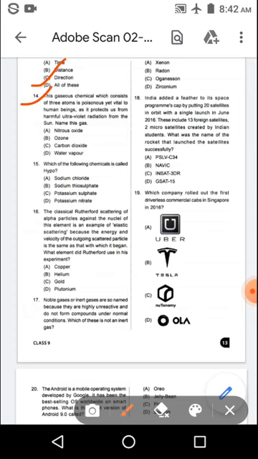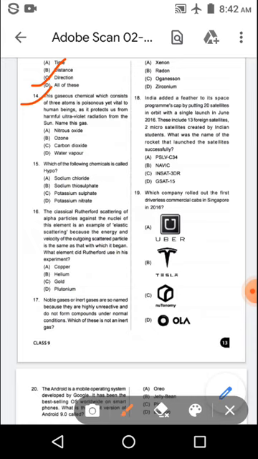Next question. This gaseous chemical, which consists of 3 atoms, is poisonous yet vital to human beings, as it protects us from harmful ultraviolet radiation from the sun.